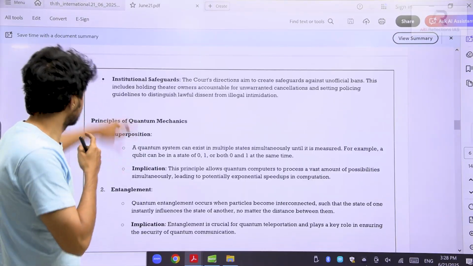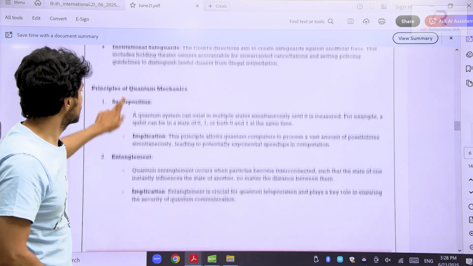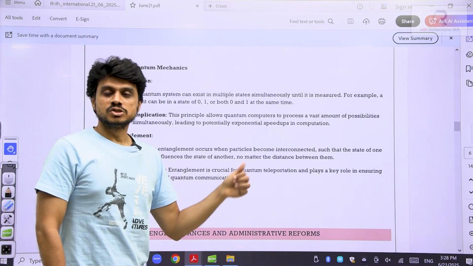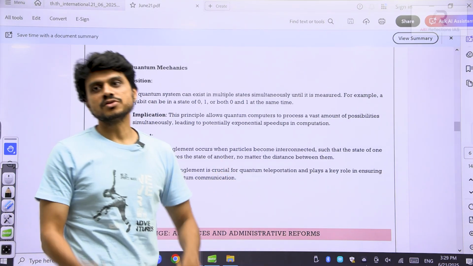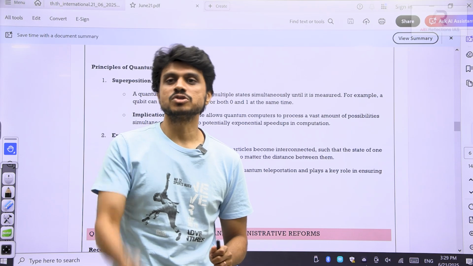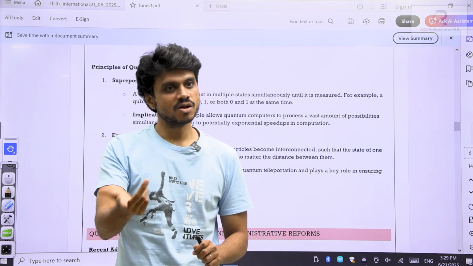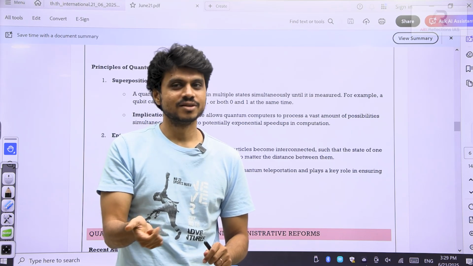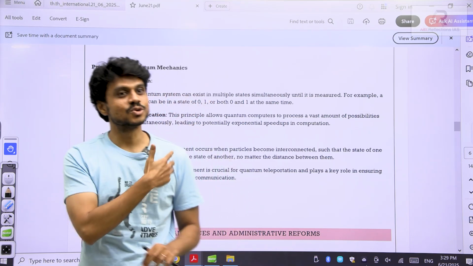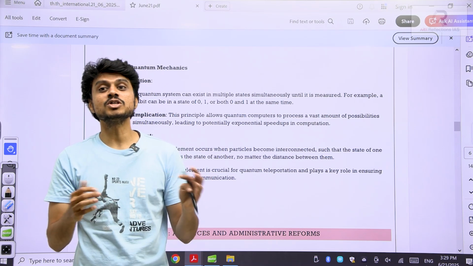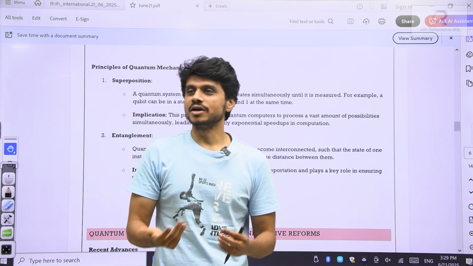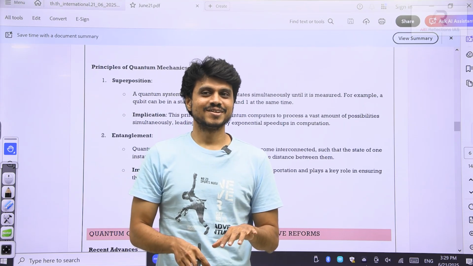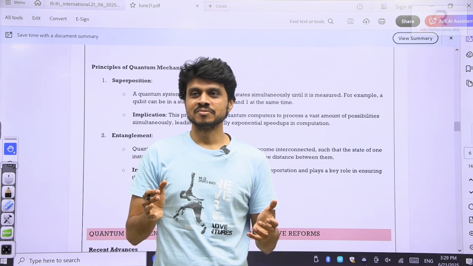By mistake it has come on the top. Okay, this should be there. See here, the principle of superposition and the principle of entanglement. This is what I said. Superposition means usually, when I toss a coin, you can get either head or tail. Now I have tossed a coin and you are able to see both head and tail. Though it is theoretical, that is going to happen. So you can get numerous possibilities. It is like I am both turning on the fan and turning off the fan.